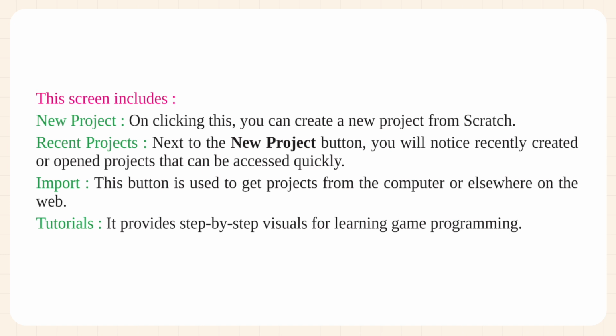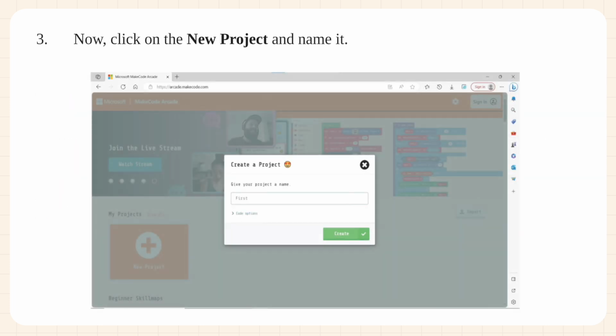This screen includes New Project. On clicking this, you can create a new project from scratch. Recent projects. Next to the New Project button, you will notice recently created or opened projects that can be accessed quickly. Import. This button is used to get projects from the computer or elsewhere on the web. Tutorials. It provides step-by-step visuals for learning game programming. 3. Now, click on the new project and name it.